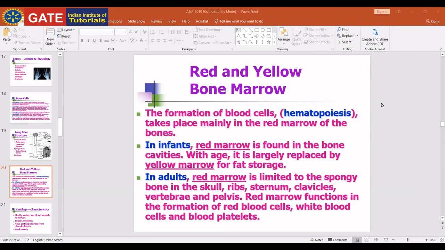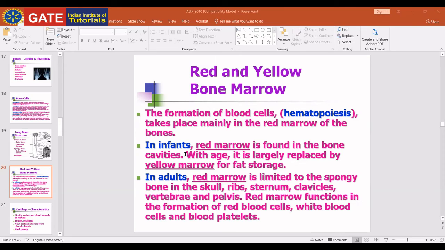Blood platelets help in coagulation, and RBC play a very important role in oxygen transportation. They carry hemoglobin, which imparts red color to the blood and helps in the transportation of oxygen to tissue and the release of carbon dioxide from tissue to outside the body. These are all about RBC.